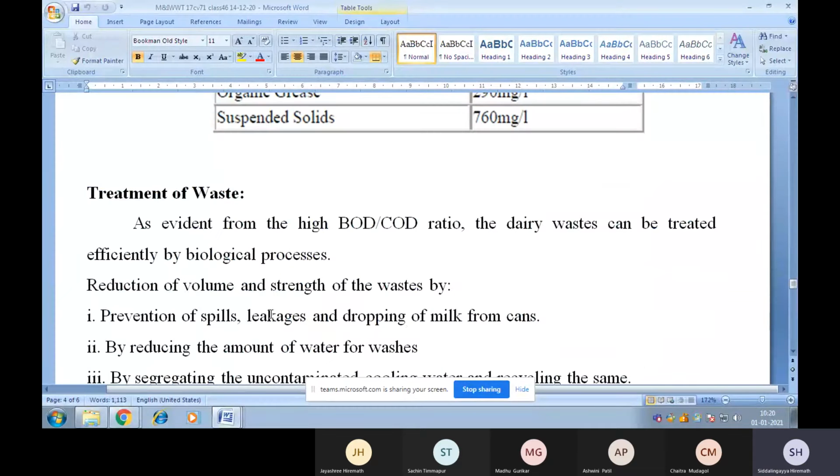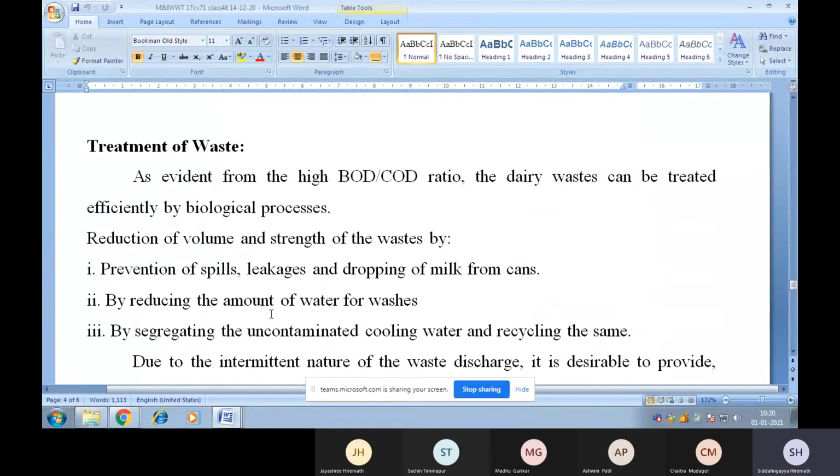Okay, now come to the treatment of wastewater generated in a dairy industry. As evident from the high BOD by COD ratio, the dairy waste can be treated efficiently by biological processes.